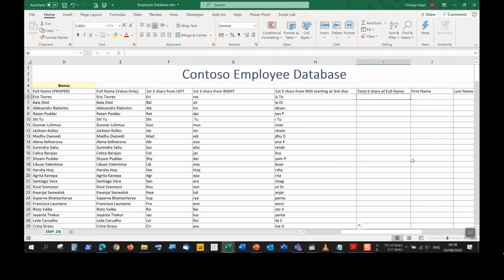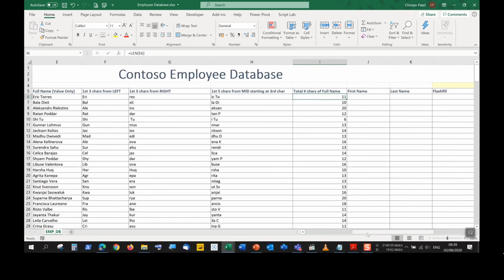So in cell I6, we have equals LEN, open our brackets, select cell E6, close your brackets, push enter. We get a number returning as 11, and we complete it for the rest. Let's just double check this. 1, 2, 3, 4, 5, 6, 7, 8, 9, 10, 11. That is correct.